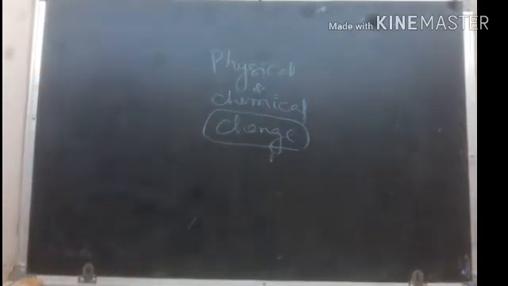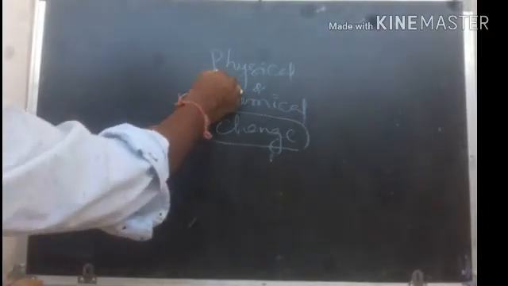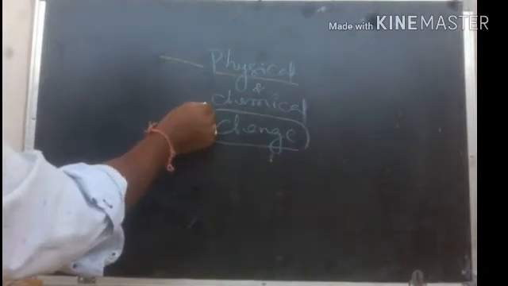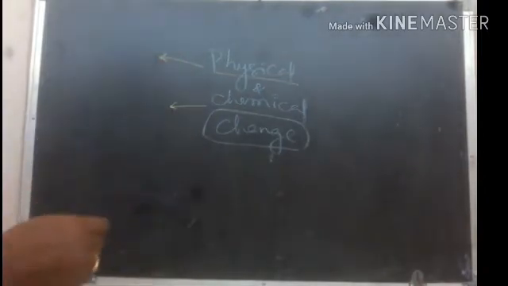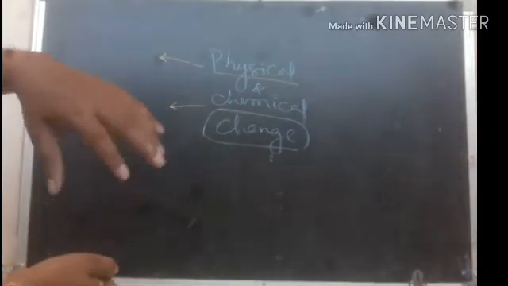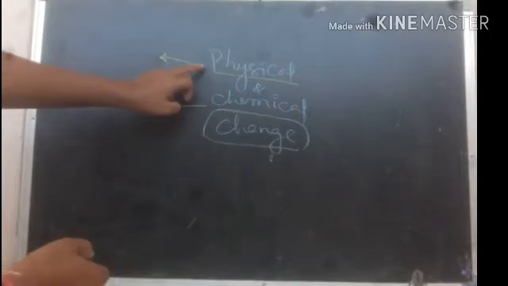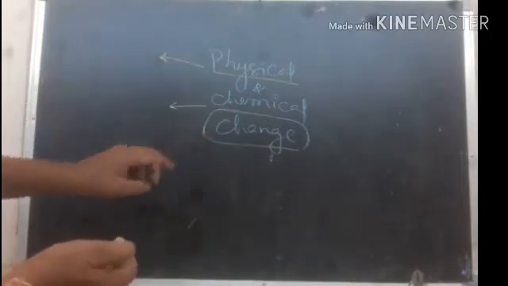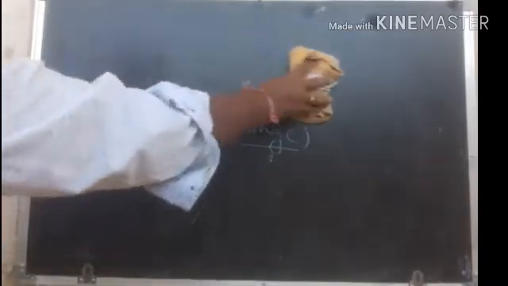How many types of changes are there? Changes are of two types: physical change and chemical change. The changes that take place around us are of these two types. In this session we'll learn about physical change.